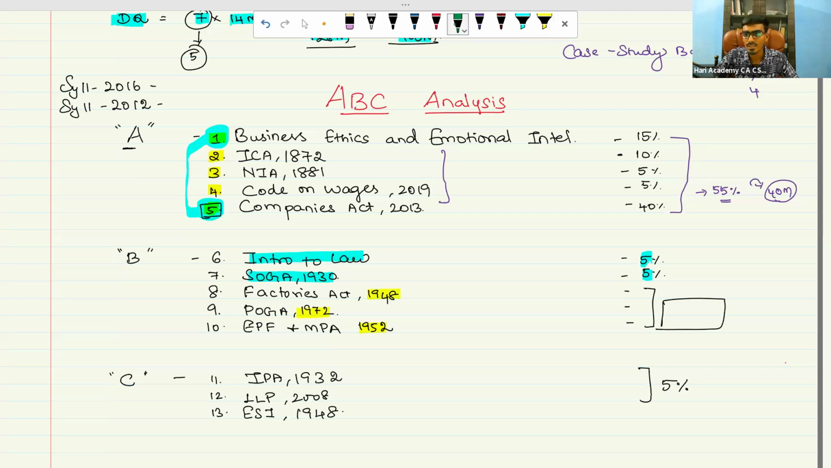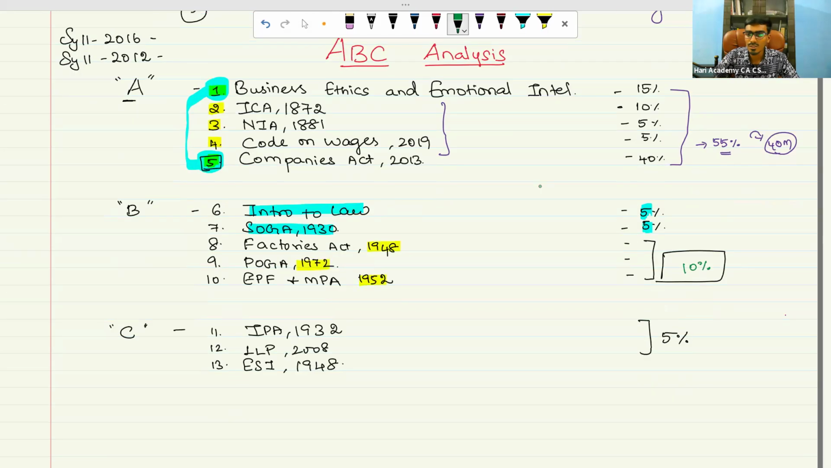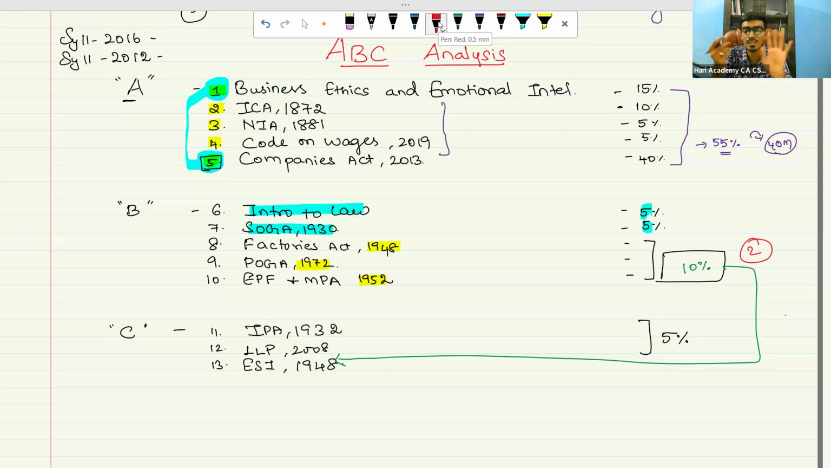Why is there a specific box here, sir? Because this chapter, this 10%, along with this also, they are going to ask you only 10%. It means you need to put lots and lots of effort. Maximum 2 questions can be tested from this area: Factories Act, Payment of Gratuity Act, Employees Provident Fund, ESI. Put together, they may only ask 2 questions, like a 7-mark, 10-mark, 4-mark, 8-mark or 6-mark question. So we will put it in the B category.